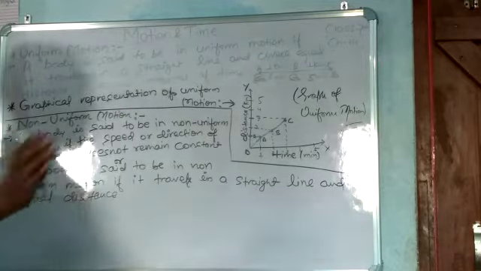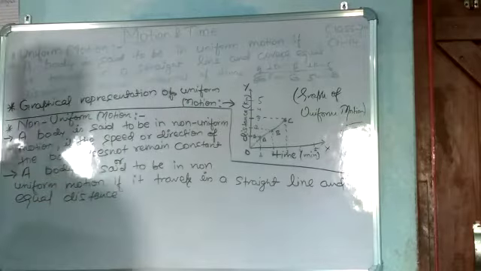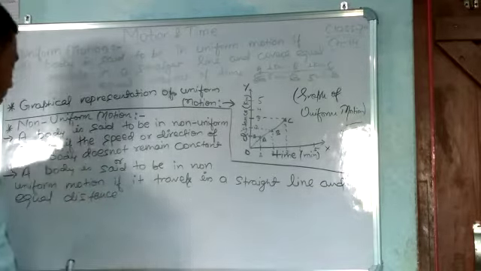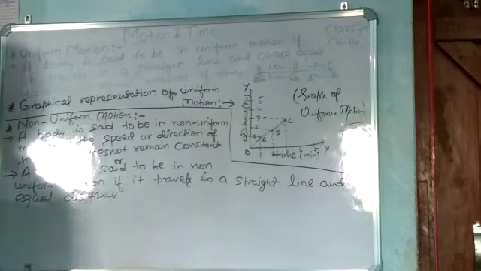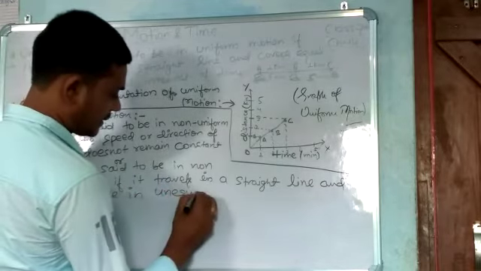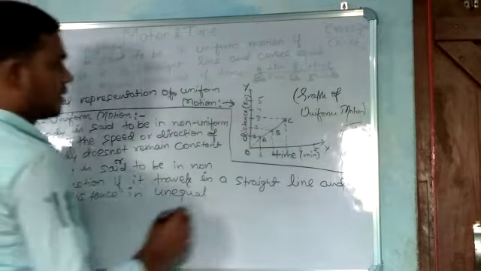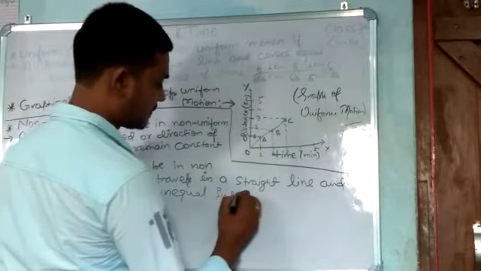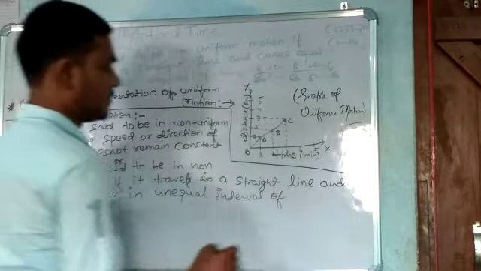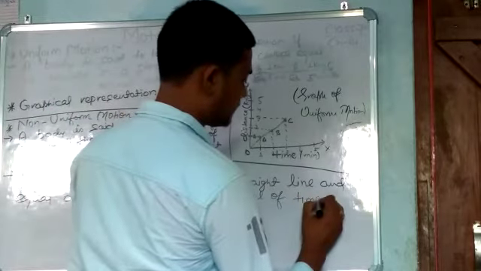Okay, the distance between Patna to Delhi never changes. So distance is constant, but speed and time will vary. So, equal distance in unequal intervals of time.